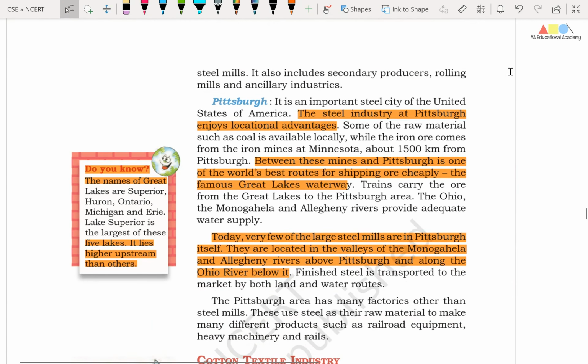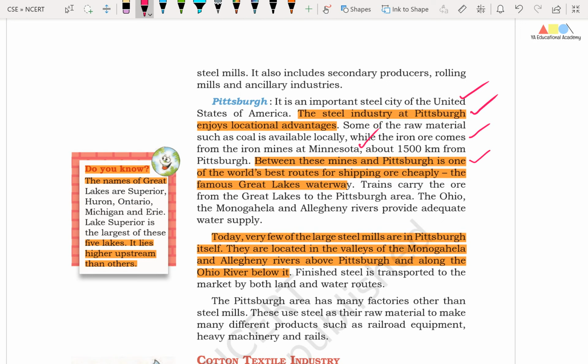Okay, friends, now we will see one more area, that is Pittsburgh. Friends, it is an important steel city of the United States of America, and the steel industry at Pittsburgh enjoys locational advantages. Friends, some raw materials such as coal are available locally, while the iron ore comes from the iron mines of Minnesota, about 1500 kilometers from Pittsburgh.